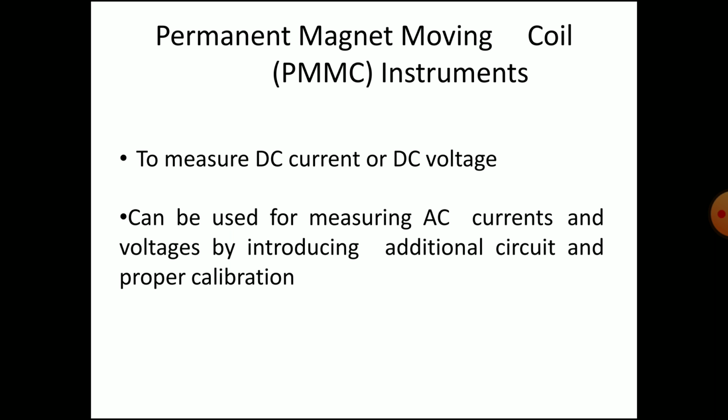So let us see this permanent magnet moving coil instrument, which is majorly constructed for the measurement of the DC quantity, DC current or the DC voltage. It can be used for measuring AC currents and voltage by introducing additional circuit and proper calibration.